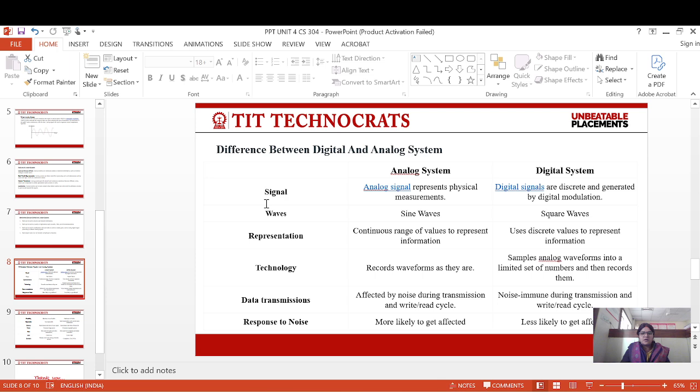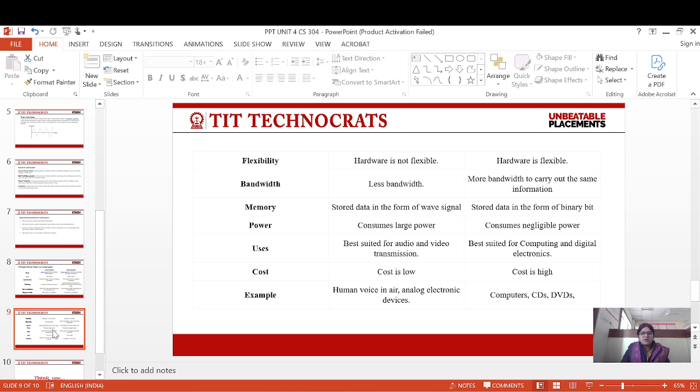This slide shows the difference between digital and analog system. Both are different in things like signal, wave, representation, technology, data transmission, response to noise, flexibility, bandwidth, memory, power, use, cost, and different examples of digital and analog system.